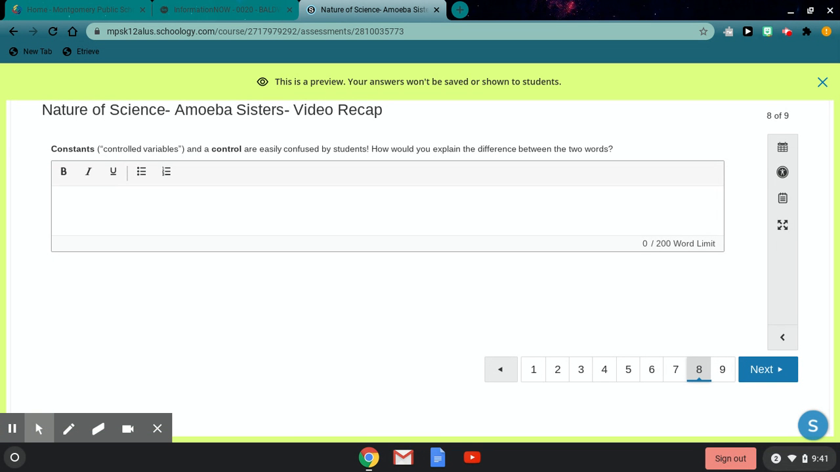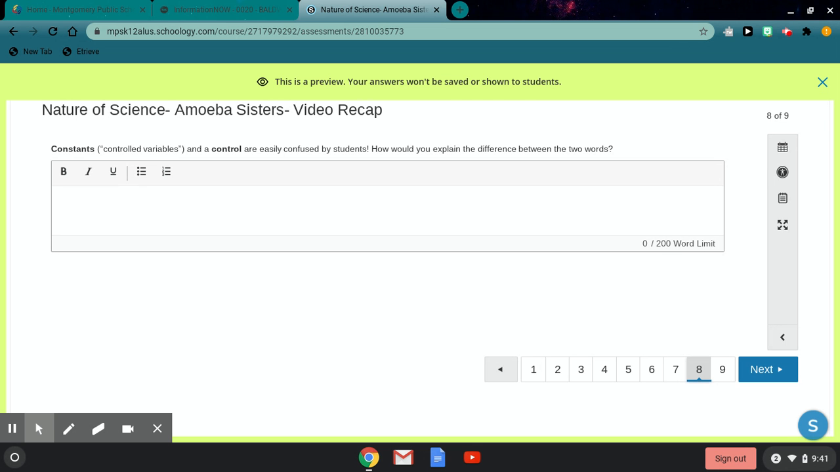Number 8, constants, which are also known as control variables, and a control are easily confused by students. So how can we explain the difference between those two words? Constants are things that we keep the same in every experimental group. A control is the experimental group that we do not apply the variable to.